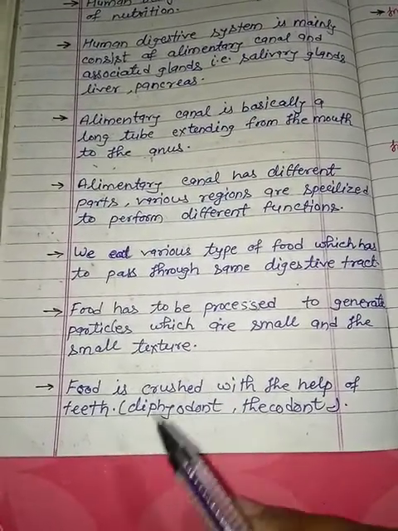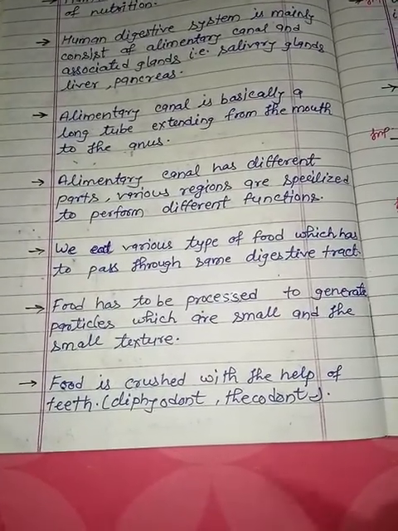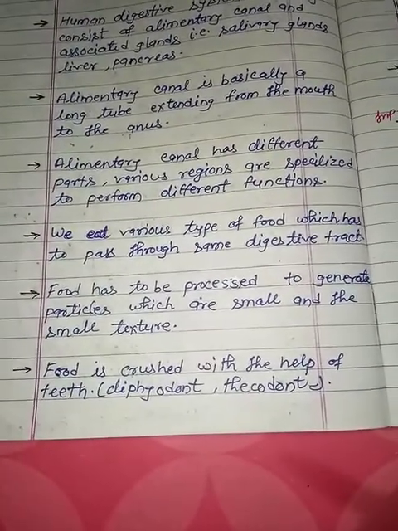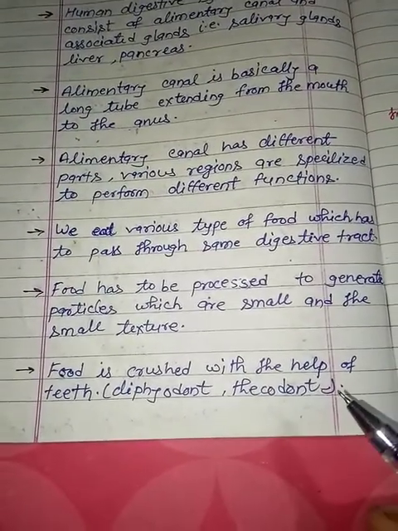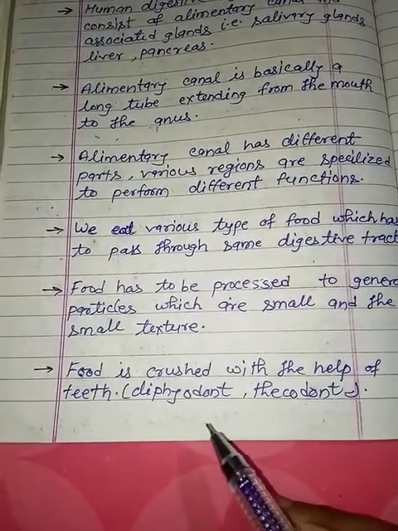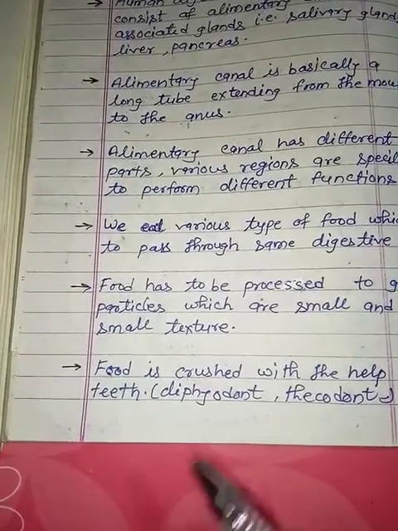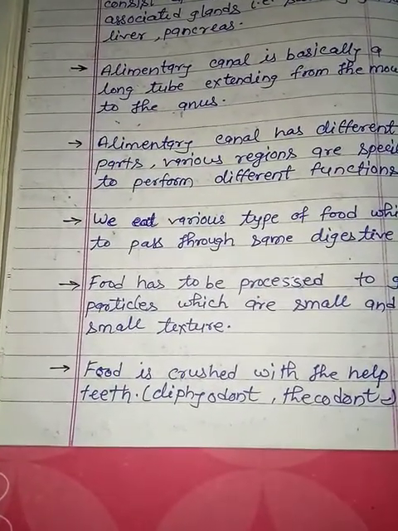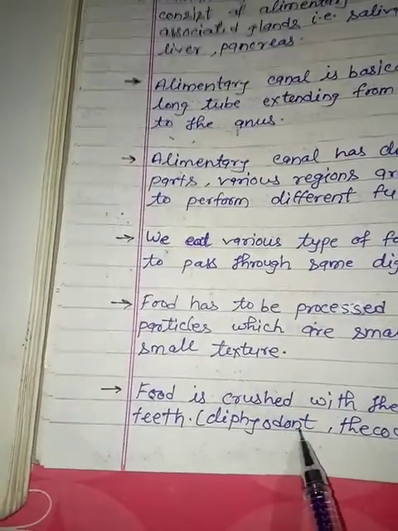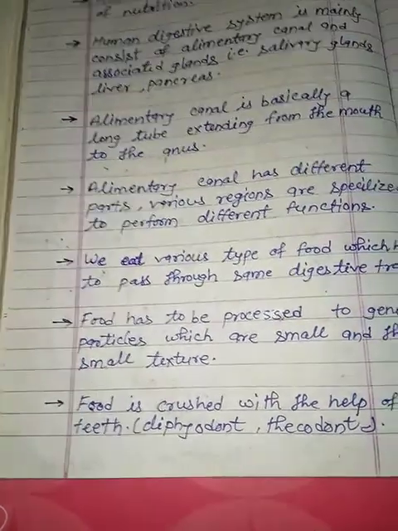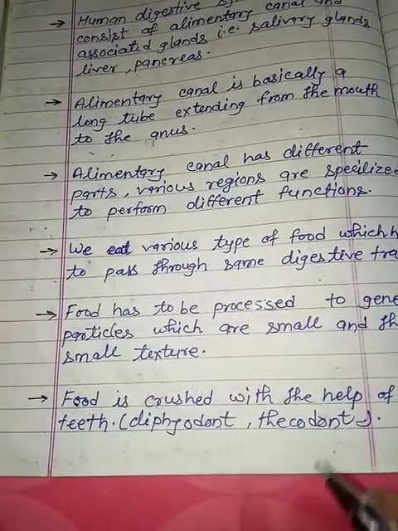There are different types of teeth. Milk teeth are present, as well as permanent teeth. There are 20 teeth in milk teeth, and after that the permanent teeth form. This is called diphyodont. Next is thecodont.